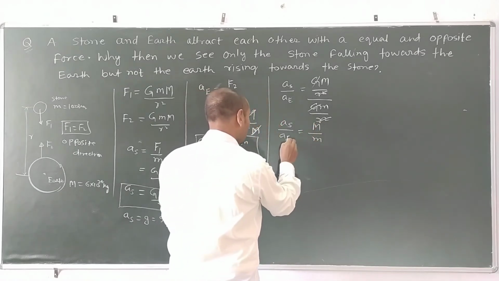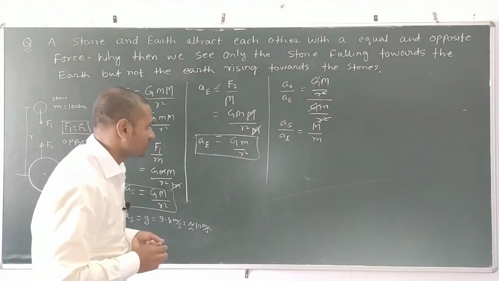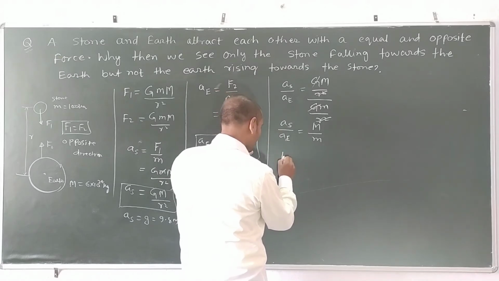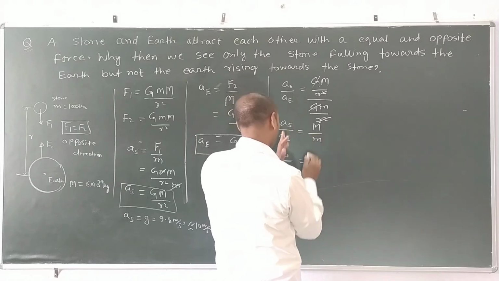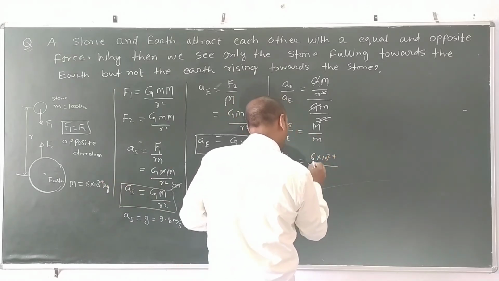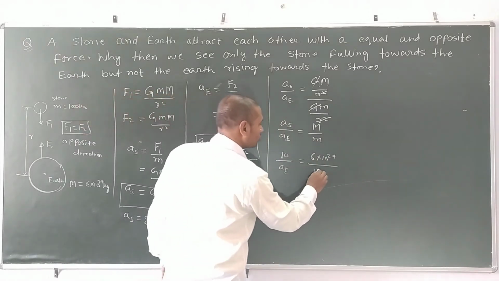And we know that the acceleration of stone is 10 meter per second square. So if you put the acceleration of stone here as 10, and the acceleration of earth we have to find out, then what will you get? The mass of earth we know is 6 into 10 to the power 24, and the mass of stone we assume is 100 kg, that is 10 to the power 2 kg.